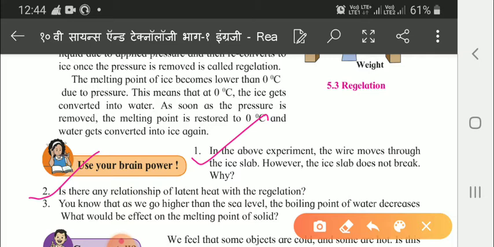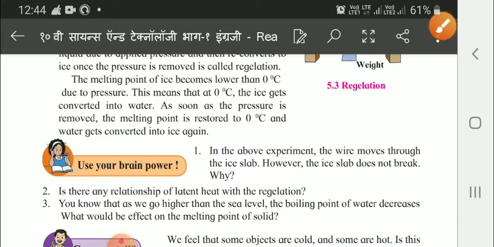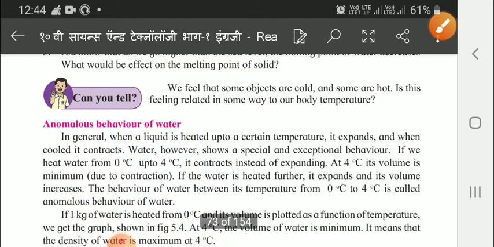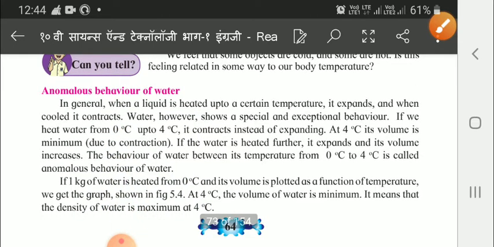So we can see here. Now we'll see the anomalous behavior of water.